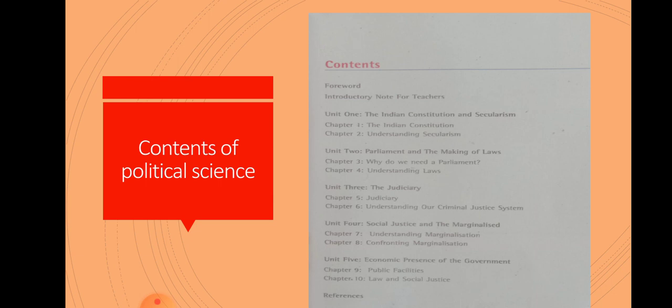Then the next thing is law and social justice. In this lesson we are going to highlight the law, and one incident that took place, that is the Bhopal gas tragedy, when it took place, and what the government remedies were to cure the people. So these many points we are going to highlight in this particular lesson. Okay children, we will move forward.